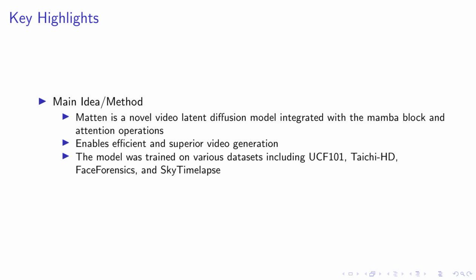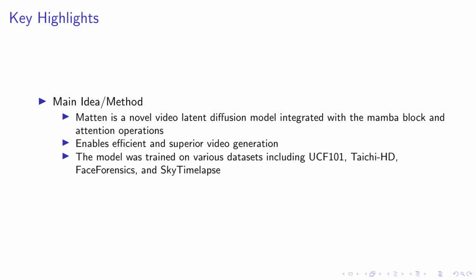Exploring model variants. We designed 4 model variants to explore the optimal combination of Mamba and attention in video generation. These variants helped us understand the best way to capture local spatio-temporal details and global information.